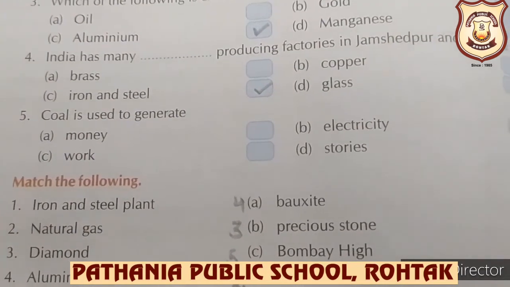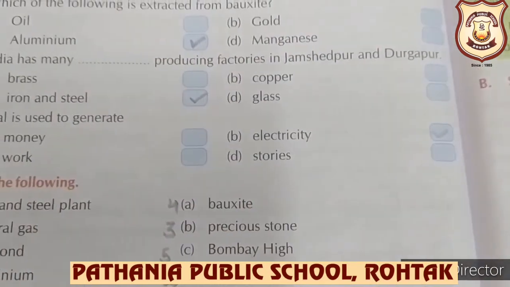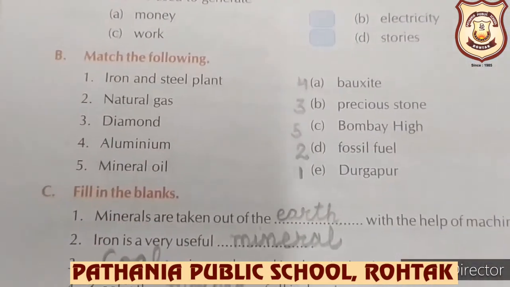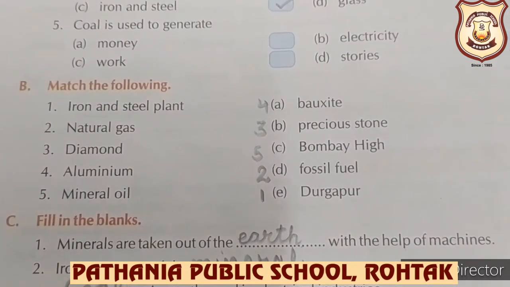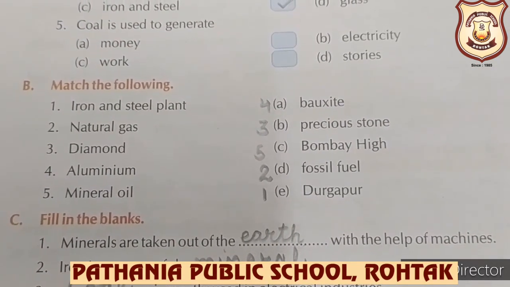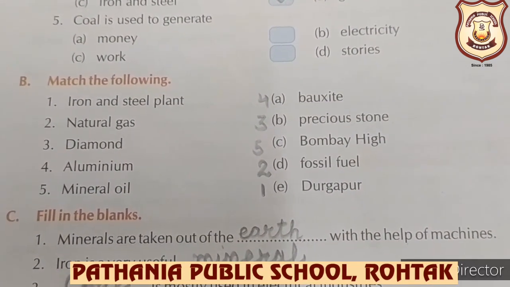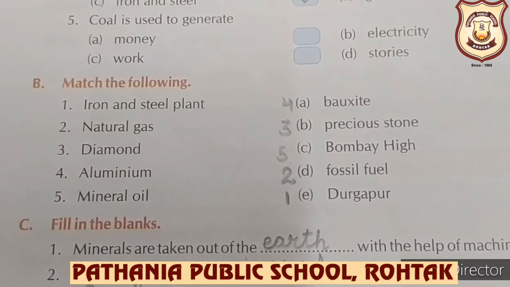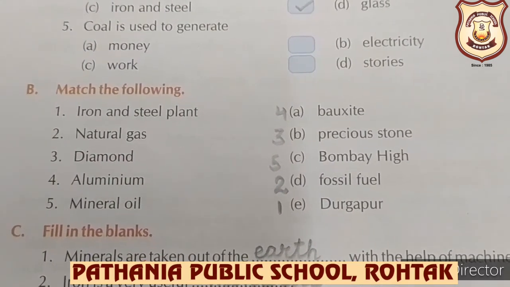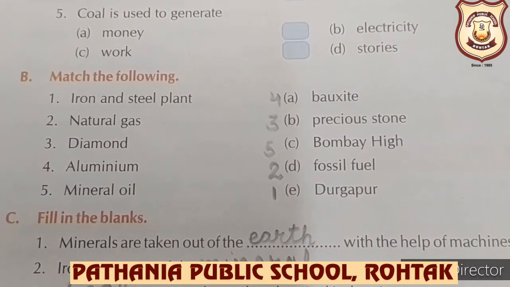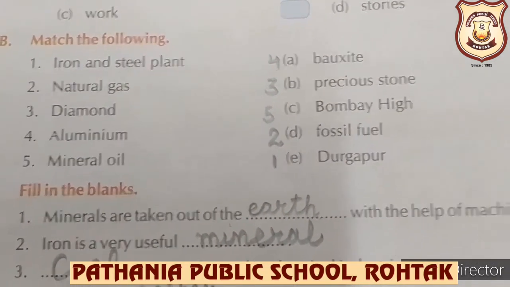Next, coal is used to generate electricity. So the answer will be B. Next is match the following. Iron and steel plant, Durgapur. Natural gas, fossil fuel. Diamond, it's a very precious stone. Aluminium, extracted from bauxite. So you have to write in front of A number 4. Mineral oil, Bombay High. So the answers are 4, 3, 5, 2, 1.